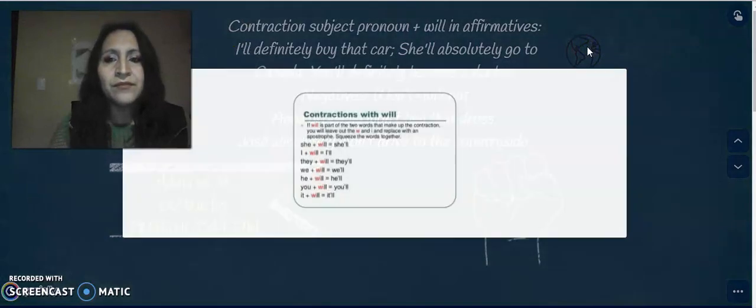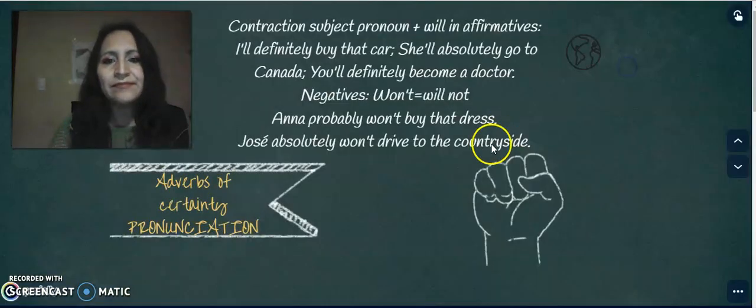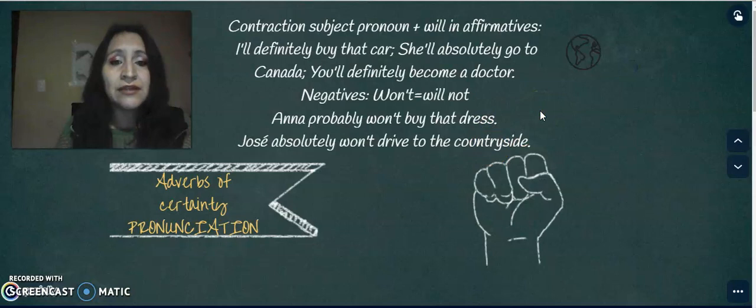Here I have all the contractions that we can have with the subject pronouns: I'll, they'll, we'll, he'll, you'll, it'll. In negative statements, we use the short form of will not, which is won't. Anna probably won't buy the dress. Jose absolutely won't drive to the countryside.